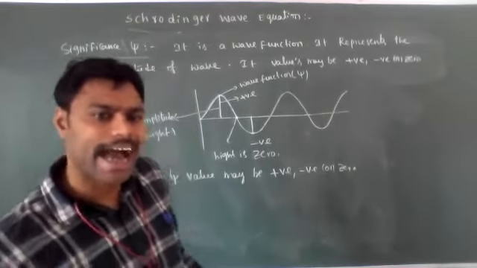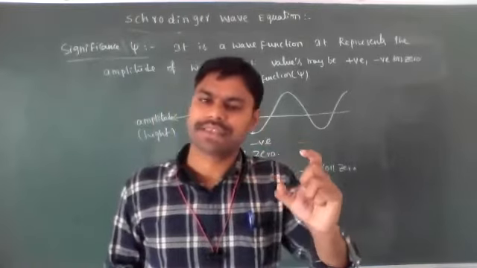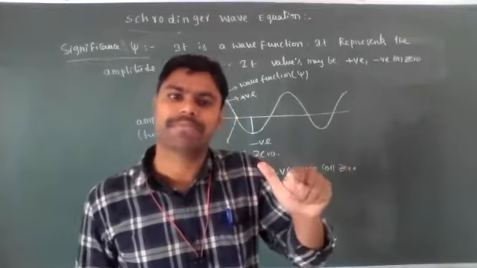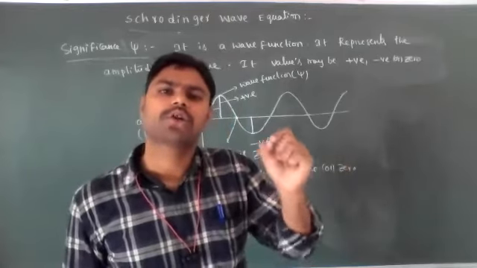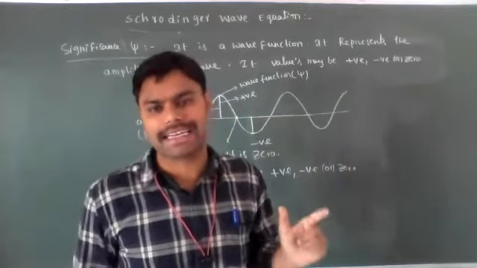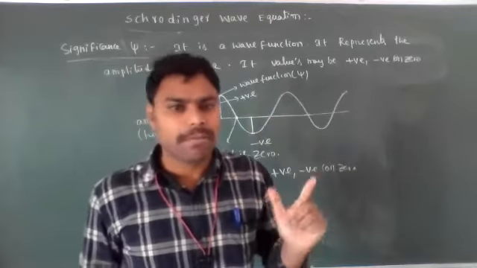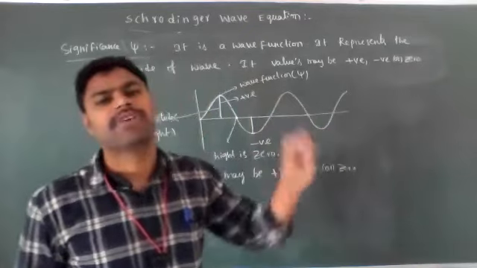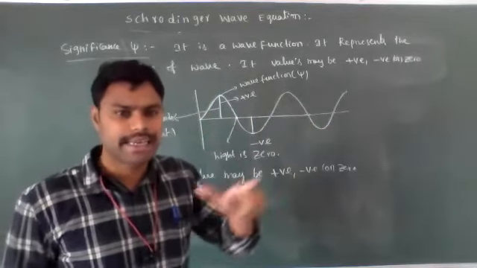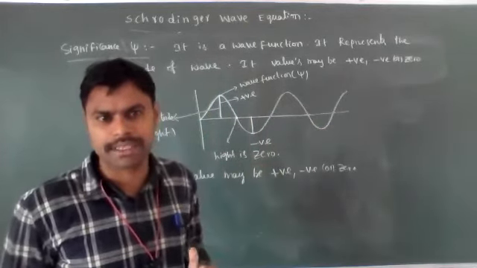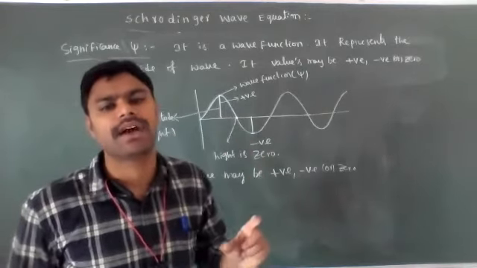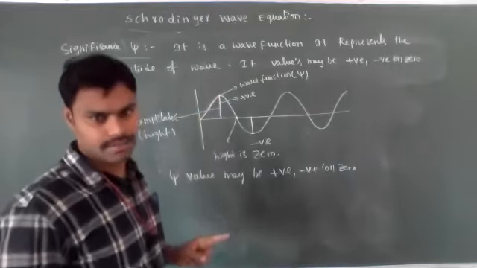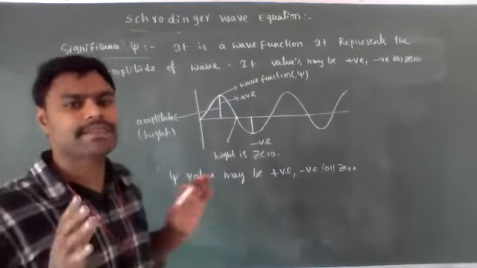H cap and Del are operators; some specific operators come in physics. Here H cap is called the Hamiltonian operator. Del is called the Laplacian operator. You have to remember the symbols as I gave them. E has no symbol on top. E means the total energy of the electron present around the nucleus. So that is the three-dimensional wave equation.